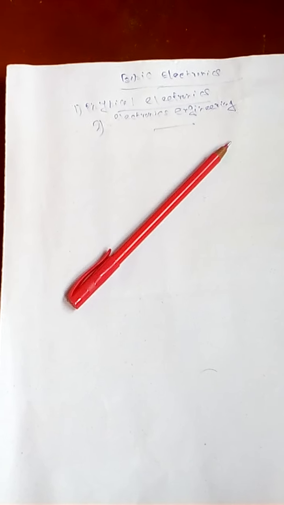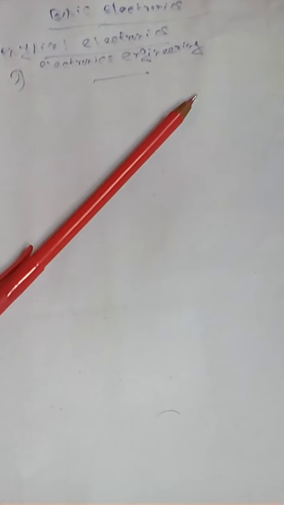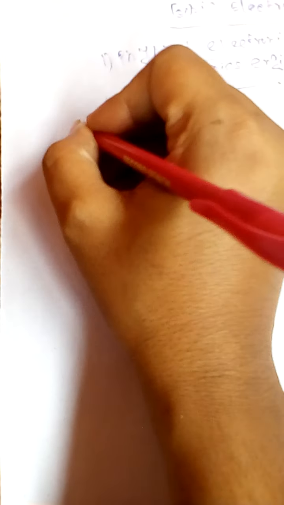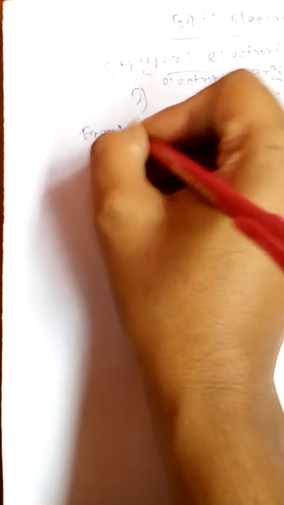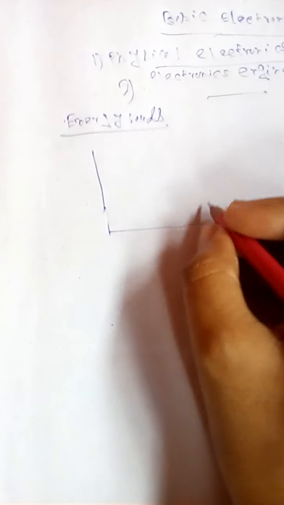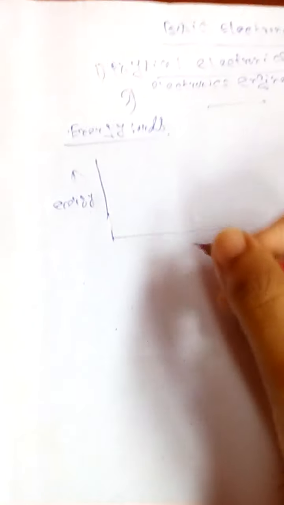So in the electronics chapter, first we have to discuss the energy band. So what is the energy band? To discuss the energy band, first we have to consider the carbon atomic structure, the energy structure of carbon. Consider a carbon atom. This is a graph with energy on the y-axis, the energy level graph.